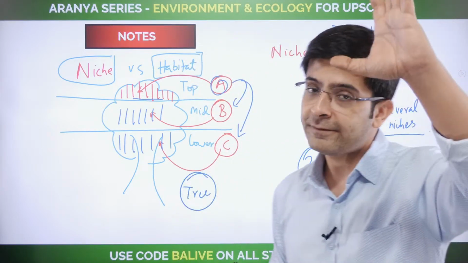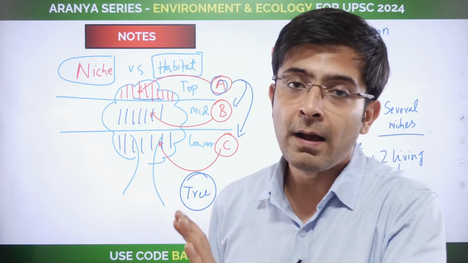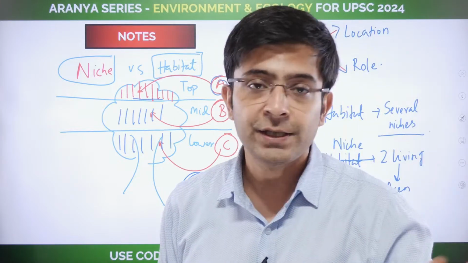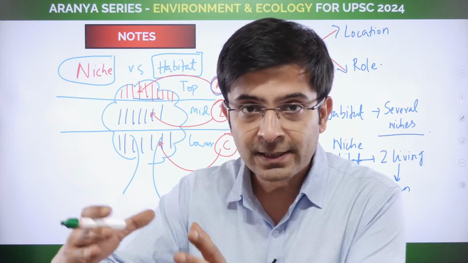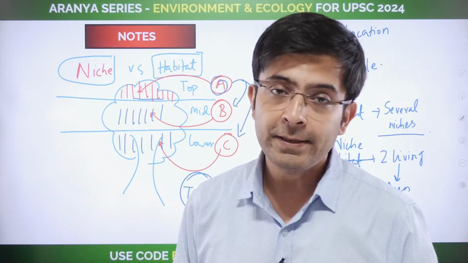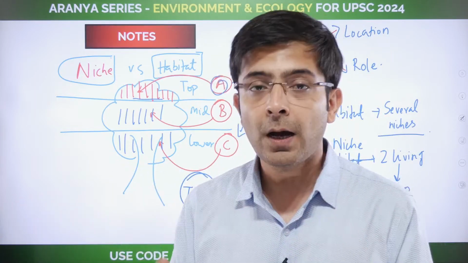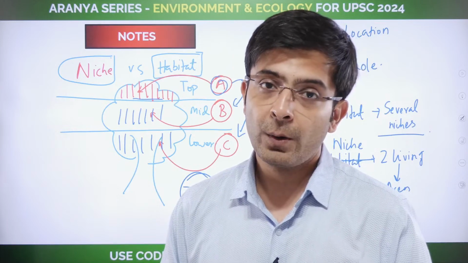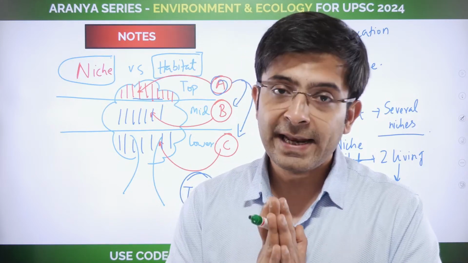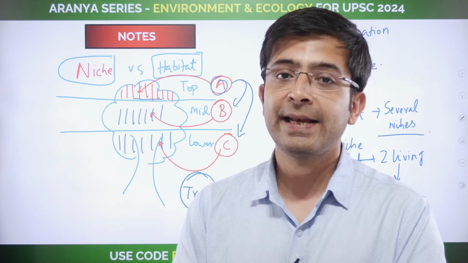Now niche can have several connotations. You will find reproductive niche and functional niche. All of that are again to do with subsequent subcategories, but the eventual macro overview remains the same: no 2 organisms can have the same niche in a habitat.